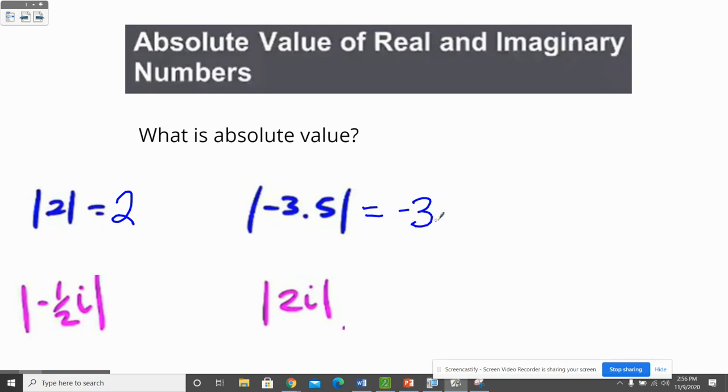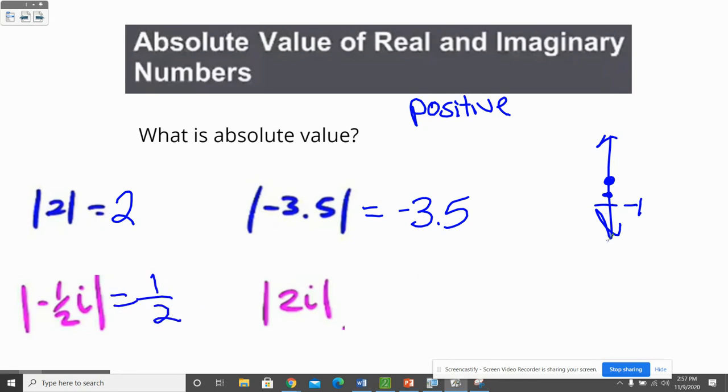How far away is -3.5 from 0? Well, it's 3.5. Now, when you graph the imaginaries, 0 was right in the middle still. How far away was -1/2 i? Well, if this was -1, -1/2 i is here. How far is it from 0? Absolute value is always positive because distance is positive, and that's why. So it's positive 1/2. But there's no i. It's not i away. It's just positive 1/2. It's positive and it's real.